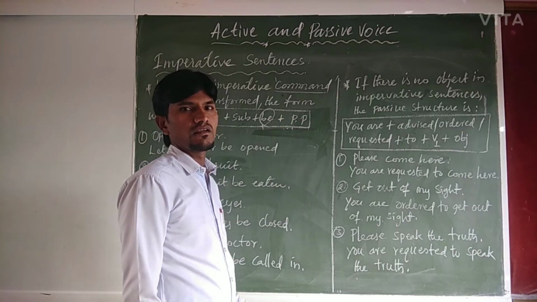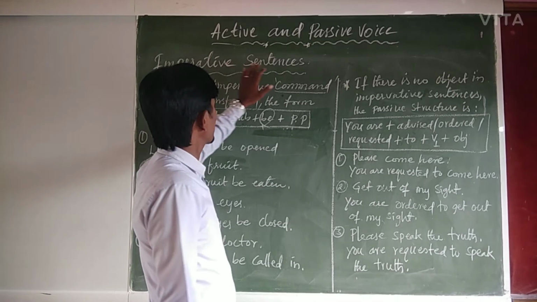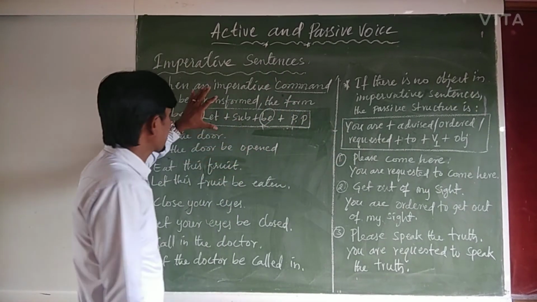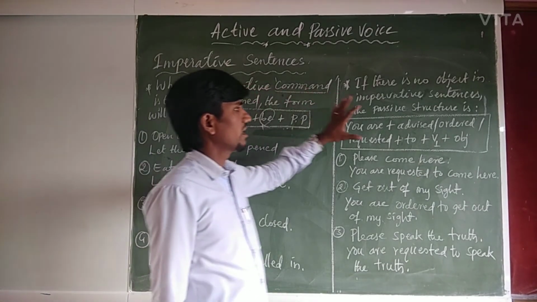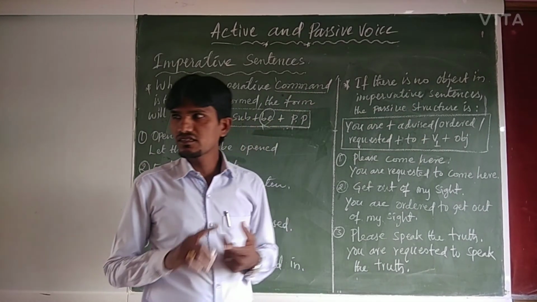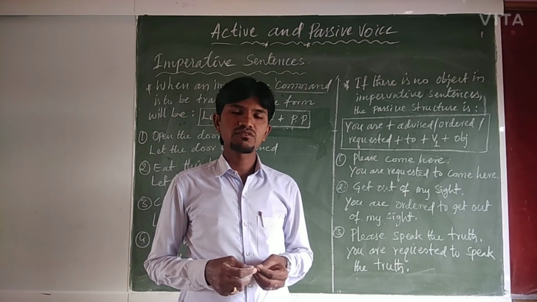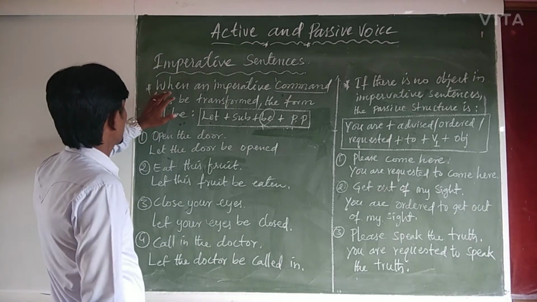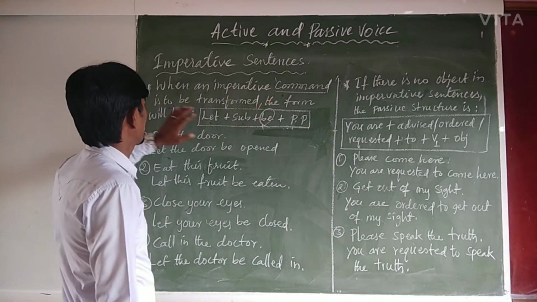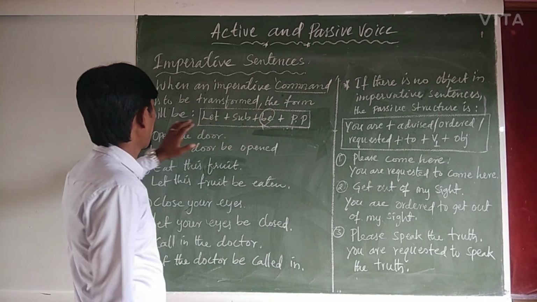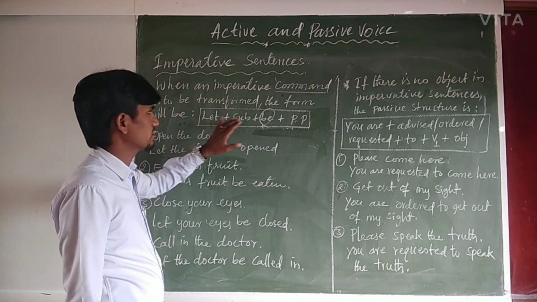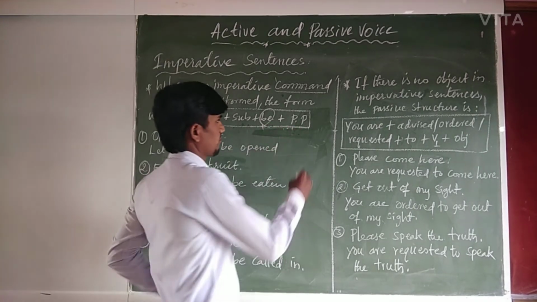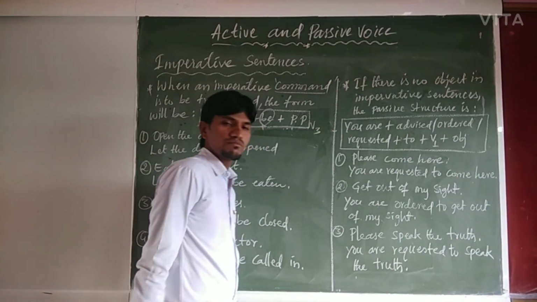Dear students, now let us see how imperative sentences are transformed from active voice to passive voice. In imperative sentences, there are commands, requests, and orders. Imperative sentences are those which refer to command, request, and order. When an imperative command is to be transformed, the form will be let plus subject plus be plus past participle, I mean verb form 3.